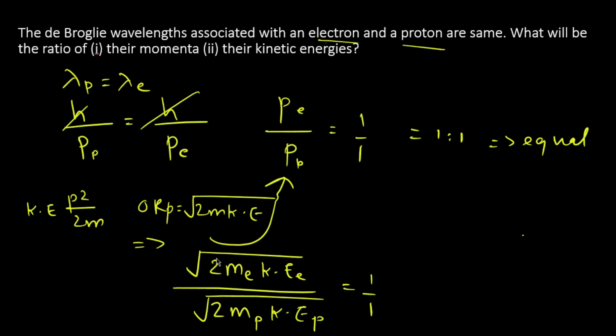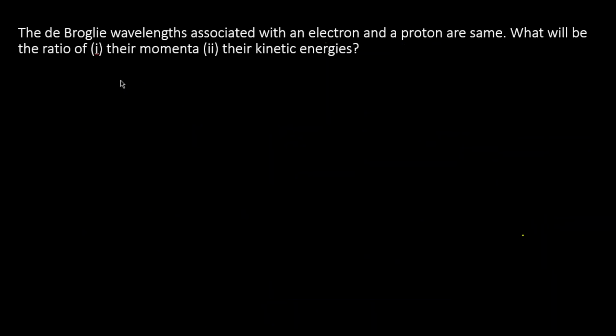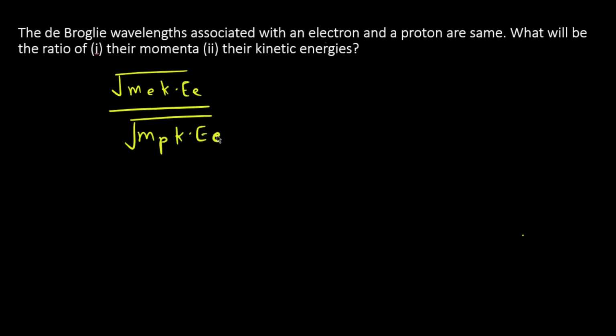Now 2 gets cancelled. We know mp is equal to 1836 times me. So substituting this, let's see further what we get. So we had root under me Ke by root under mp Kp equal to 1:1.